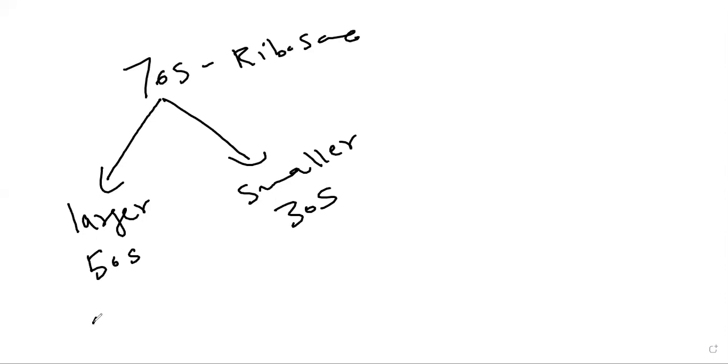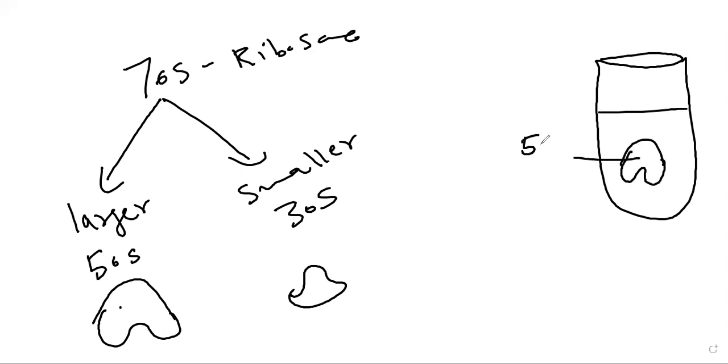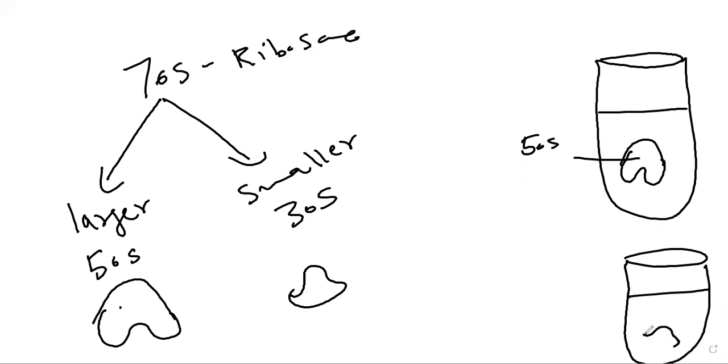For example, this is the larger subunit of the 70S ribosome and this is the smaller subunit. When you separate these two subunits and centrifuge them, the larger subunit will sediment at the rate of 50S and the smaller subunit at the rate of 30S.